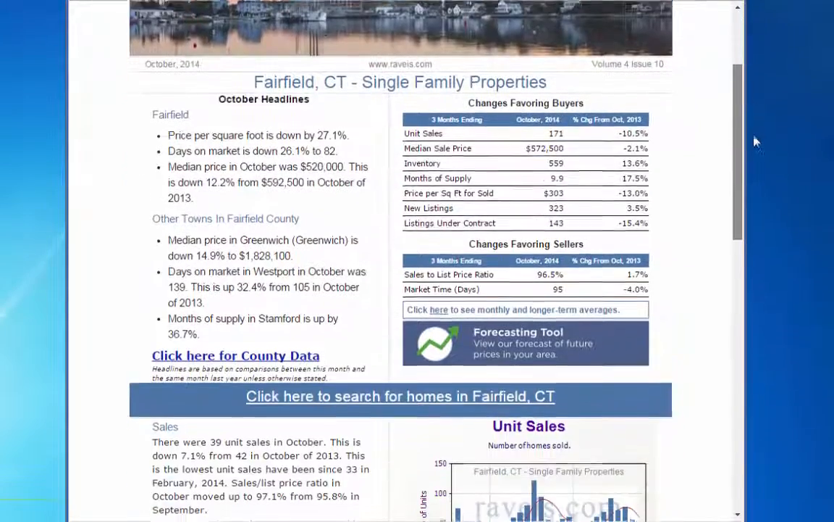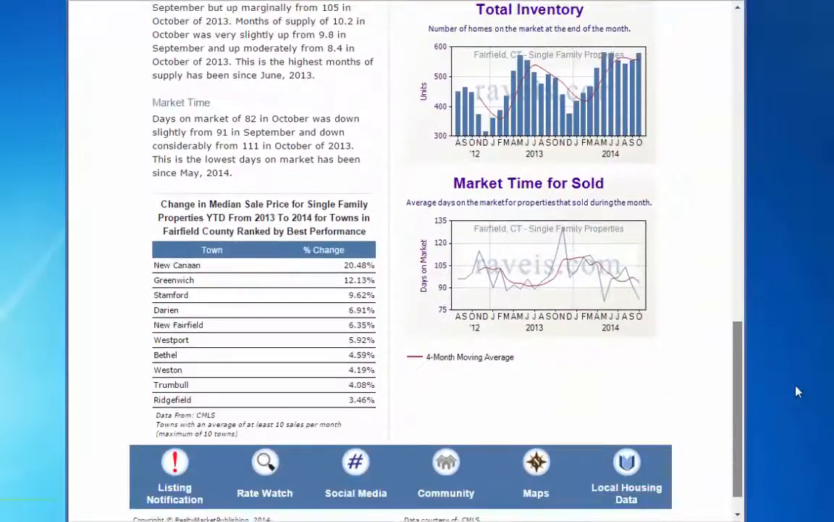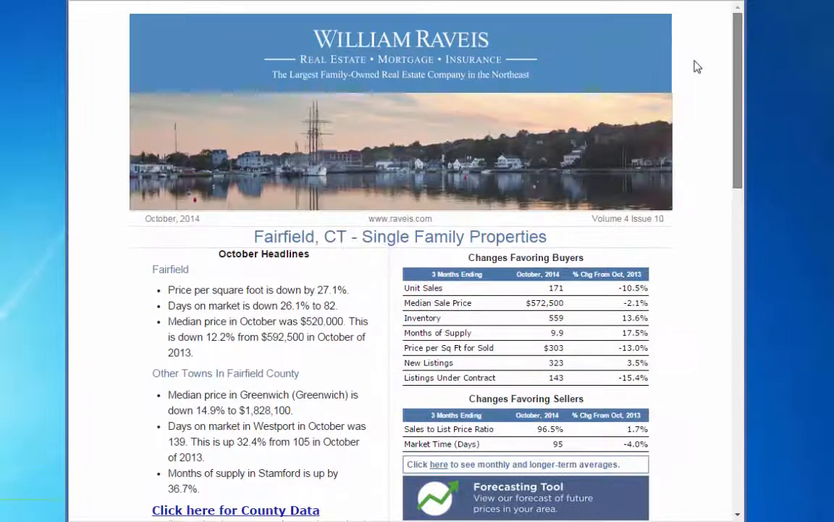The Raveis Housing Newsletter. I'll just scroll down through the whole thing and then back up to the top. The newsletter is designed to provide a brief snapshot of what's going on in the market, and it does this in several ways. It has headlines, tabular statistics, charts, and textual descriptions of market conditions.